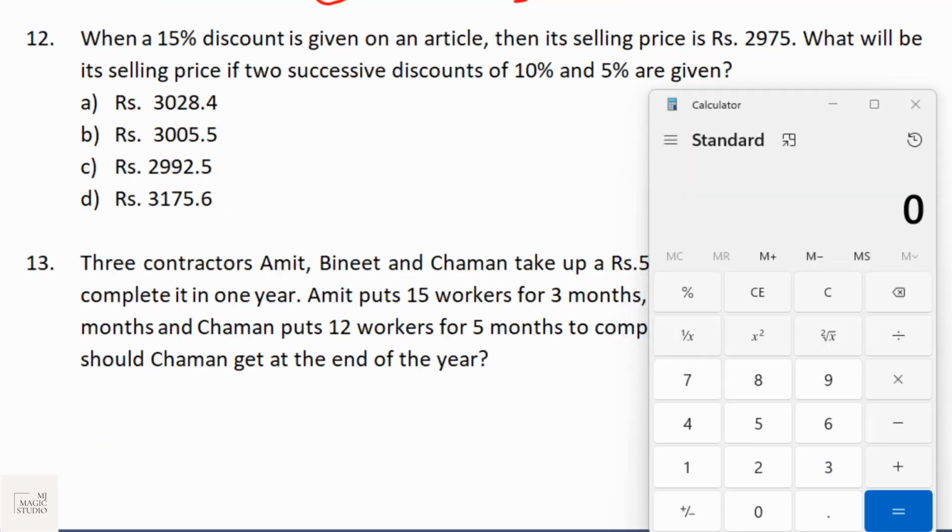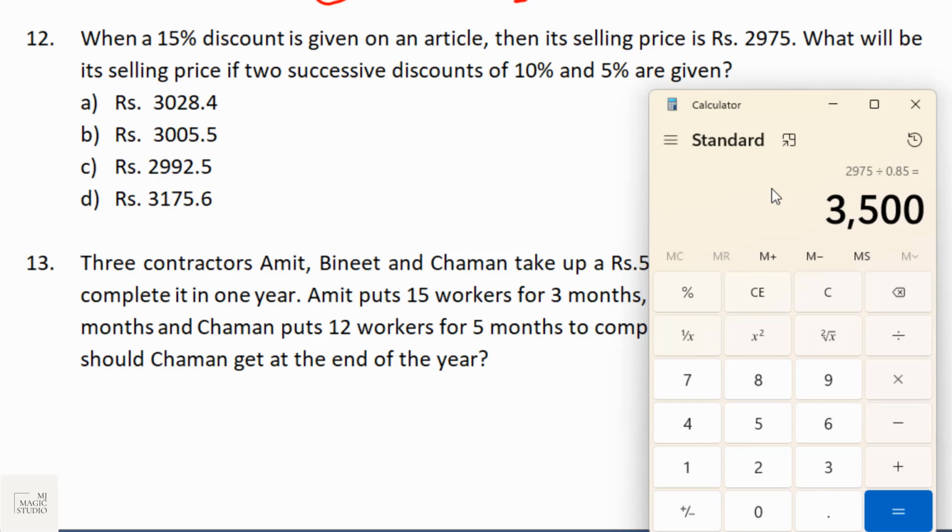Let's take question number 12. When a 15% discount is given on an article, that means your recovery is 100 minus 15, that is 85%. Then its selling price is 2975. That means the marked price was 2975 divided by 0.85, that is 3500. The marked price of the article is 3500.